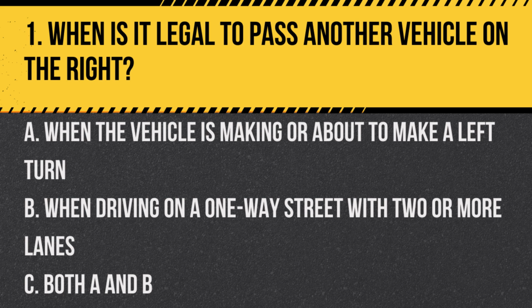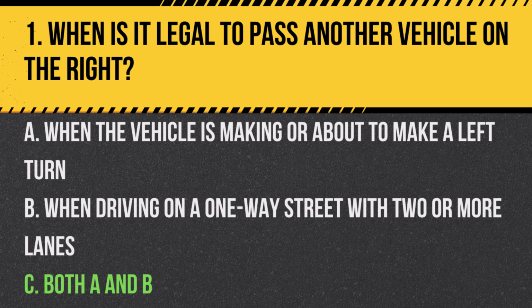Question 1. When is it legal to pass another vehicle on the right? A. When the vehicle is making or about to make a left turn. B. When driving on a one-way street with two or more lanes. C. Both A and B. Answer: C. Both A and B.